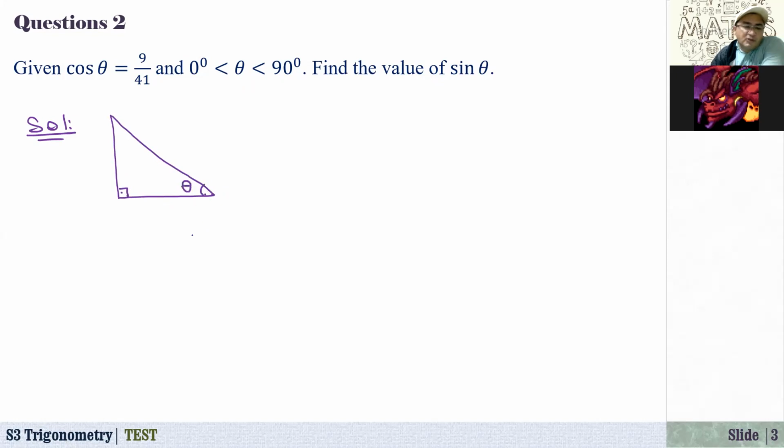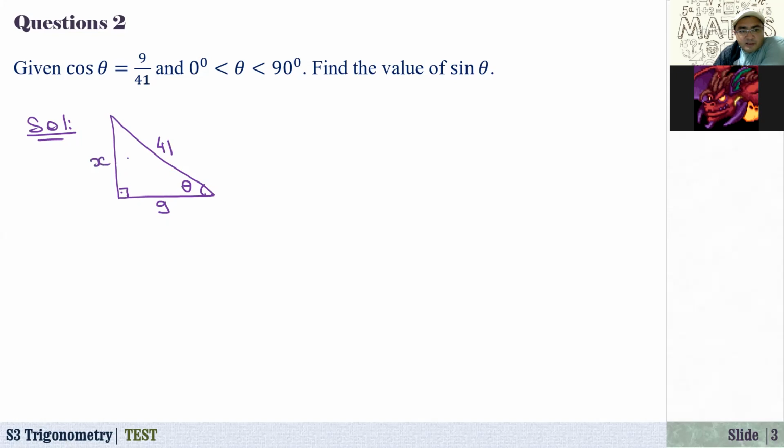And by definition, what is cosine of theta? It is defined as adjacent side over hypotenuse. So this one is adjacent side, and this one is hypotenuse. So cosine of theta is equal to 9 over 41. To find the sine of theta, it is opposite side over hypotenuse.